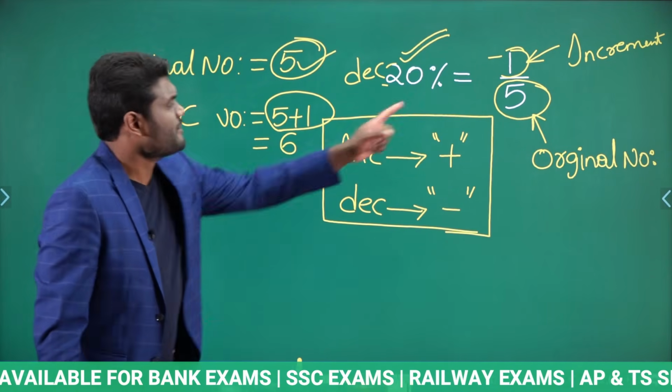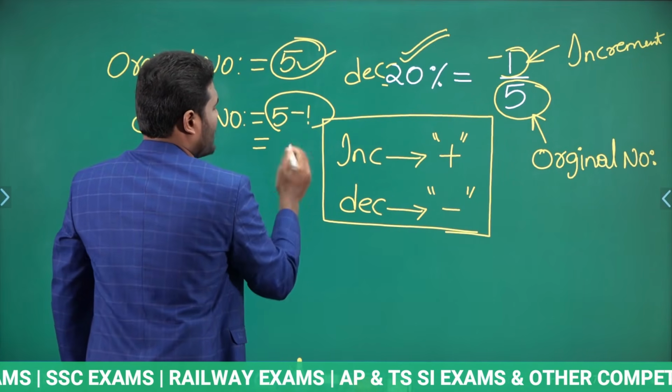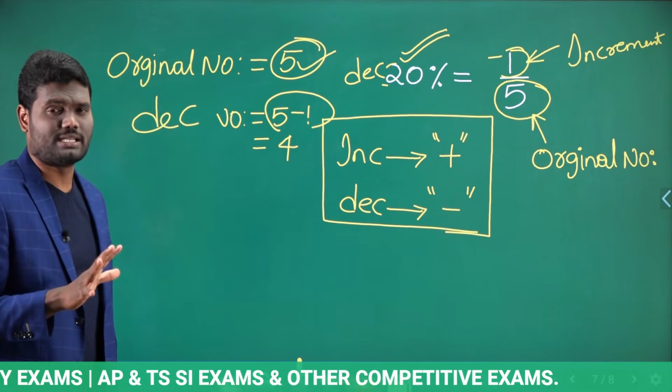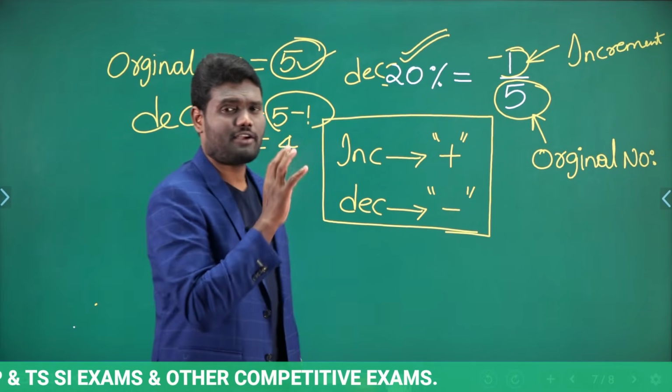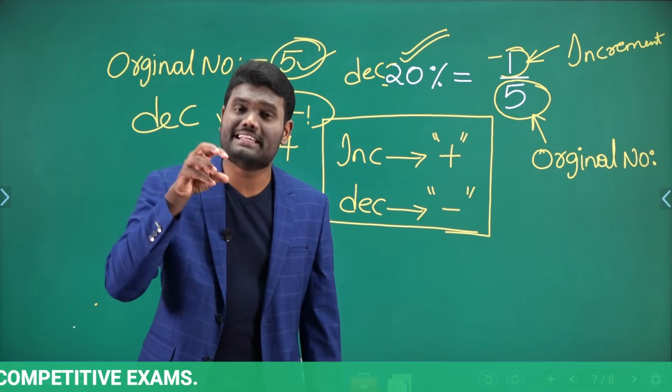Decreased number is nothing but 5 minus 1. Now not plus 1, 5 minus 1. Now this is going to be 4 parts. Okay. This is a very important concept. So just remember, whenever you are representing in terms of fraction, whatever the value you have in the denominator,